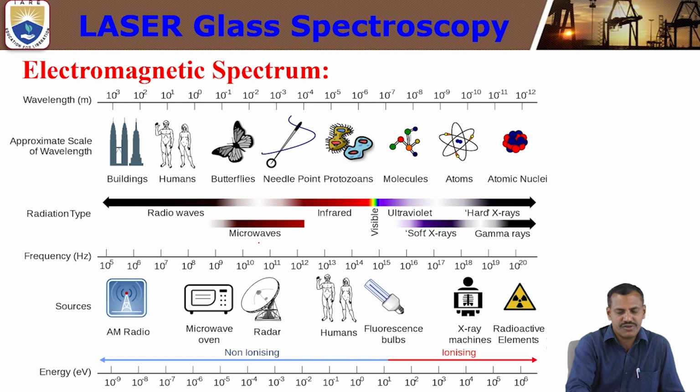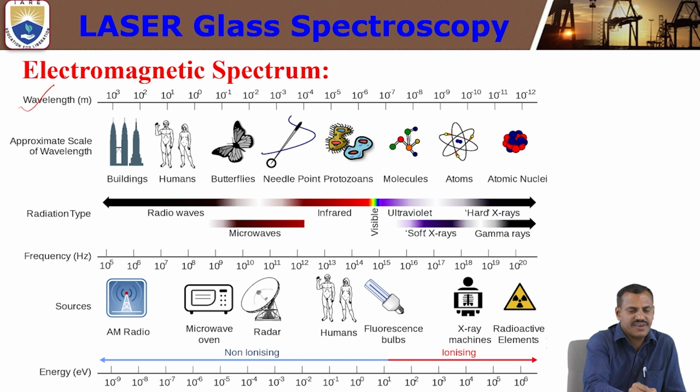Radio waves, microwaves, infrared, visible region. With our naked eyes we can see only the visible region, with a wavelength range from 350 nanometers to 750 nanometers. That comes from fluorescent bulbs. Next, ultraviolet, which is more energetic. Next, X-rays and gamma rays. These are the different kinds of energies in the electromagnetic spectrum.